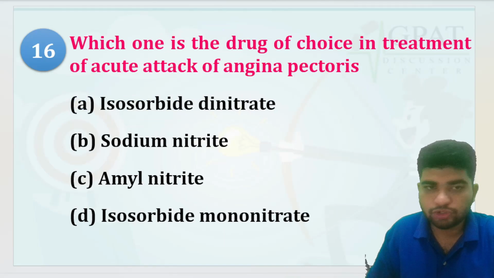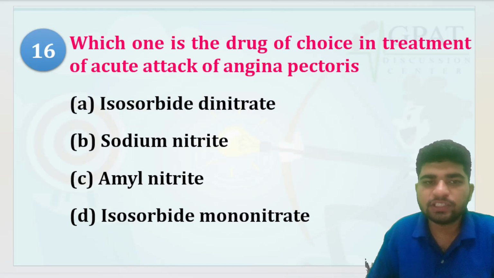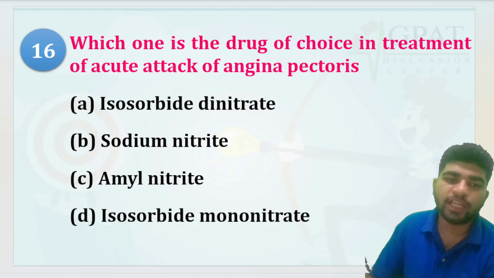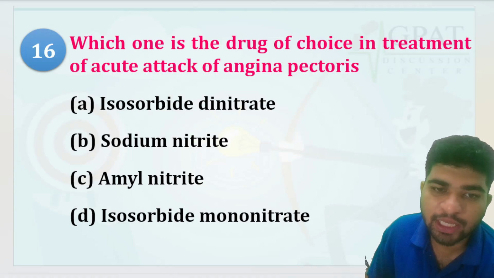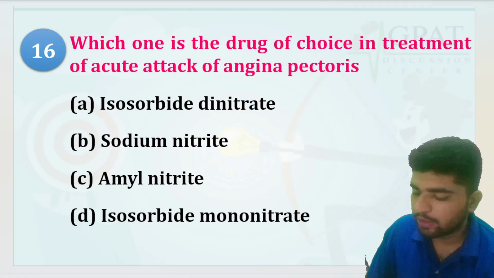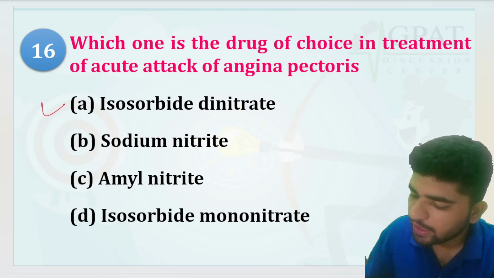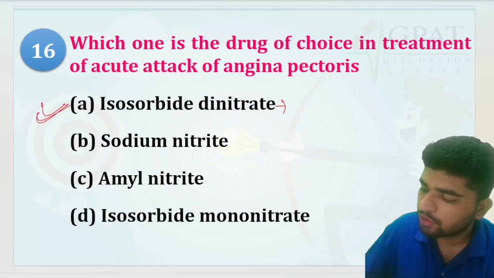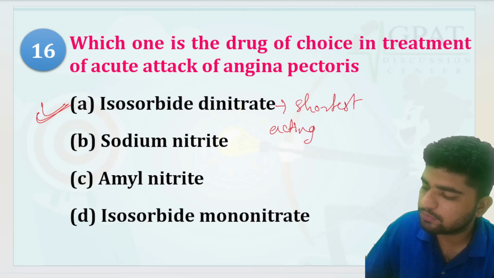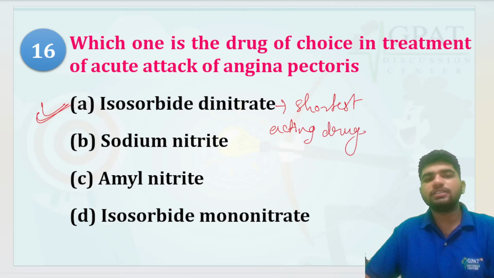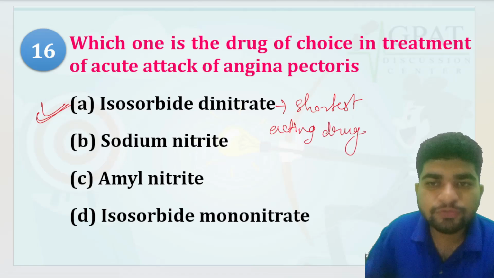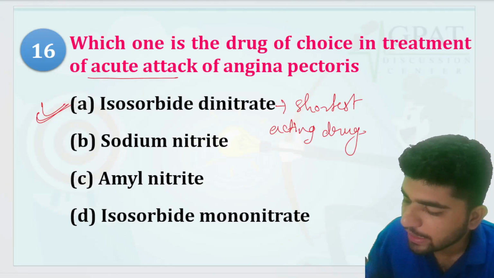Which one is the drug of choice in treatment of acute attack of angina pectoris? See, isosorbide dinitrate is one of the shortest acting drugs. That is why it is the drug of choice in the treatment of acute attack.